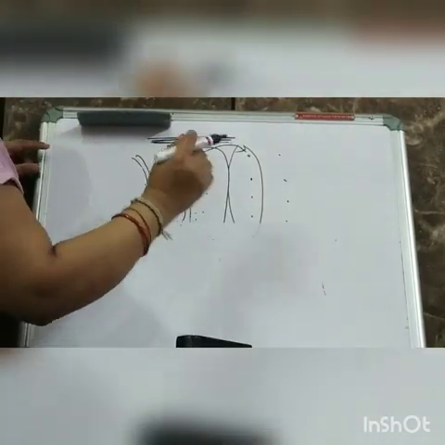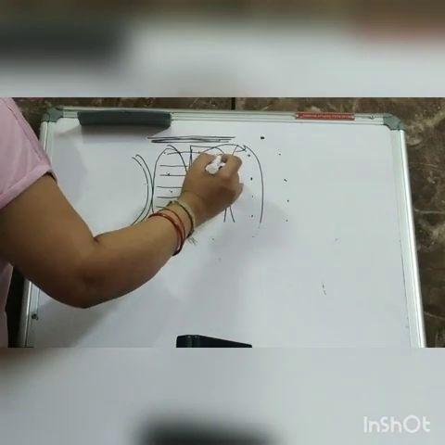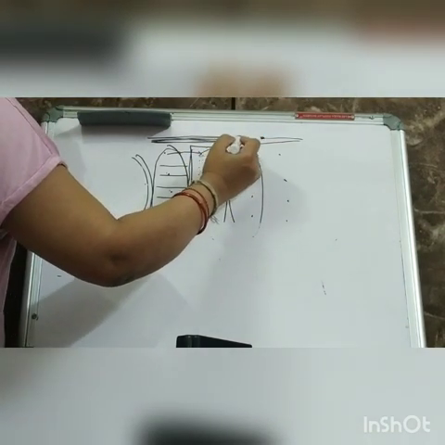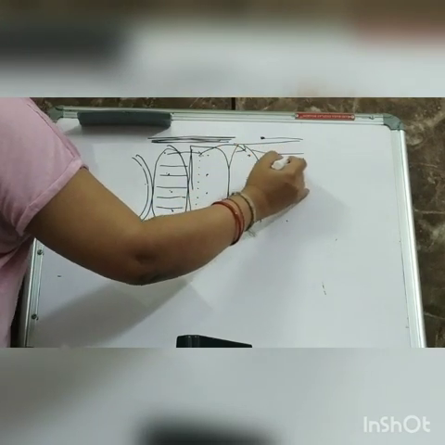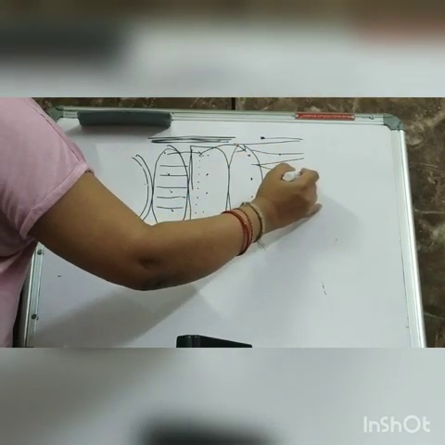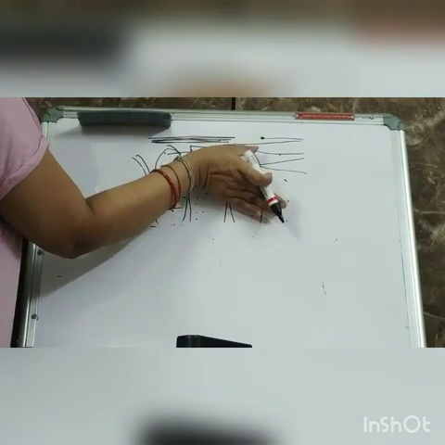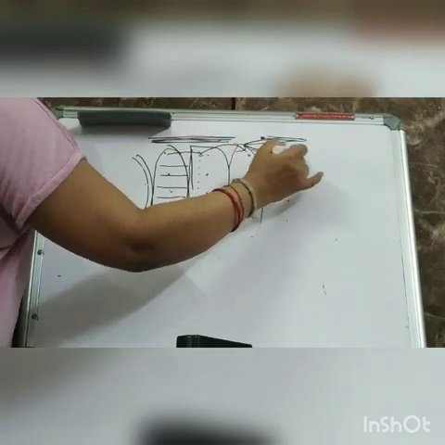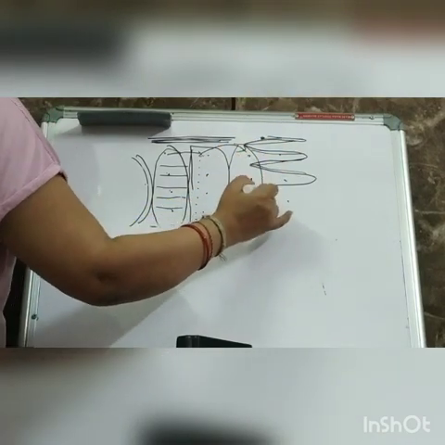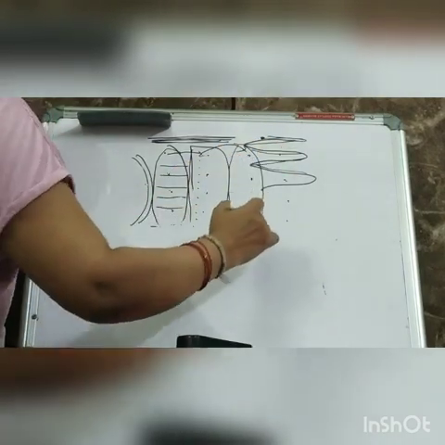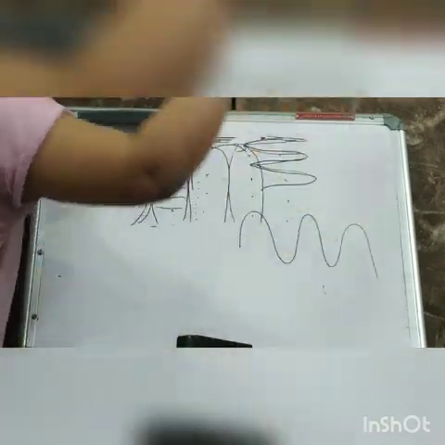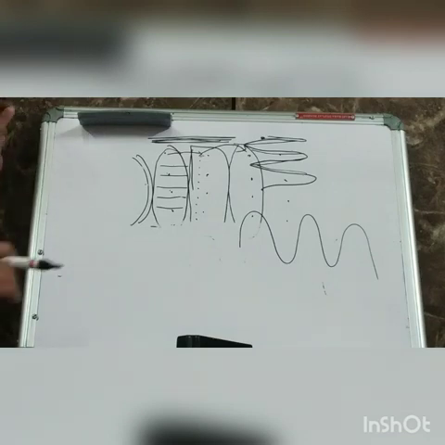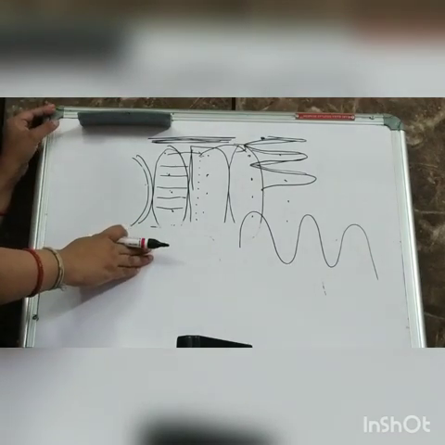Now, the particle is here. It is moving forward, again coming back, again moving forward, again coming back, like this. Now, just change this pattern of image. Moving forward, coming back, moving forward, coming back, moving forward, coming back. Now change it like this. So this is your waveform. Hope it is clear now.